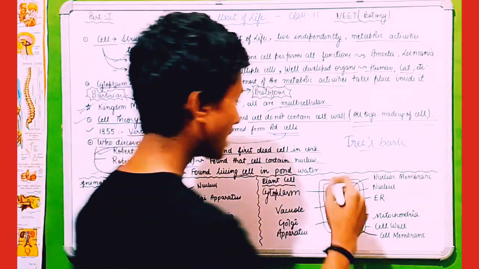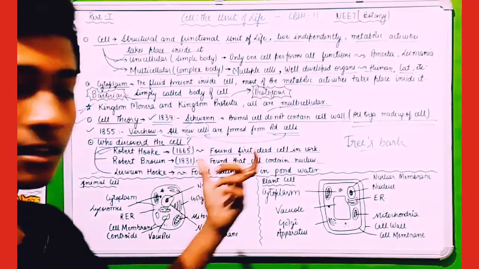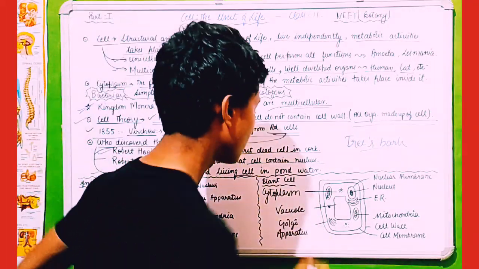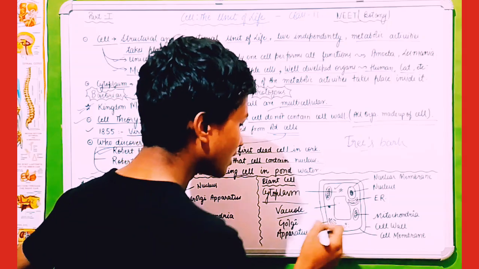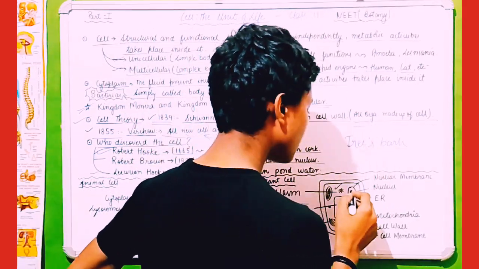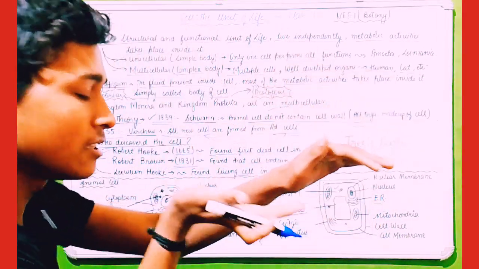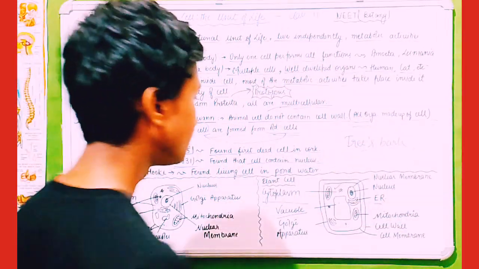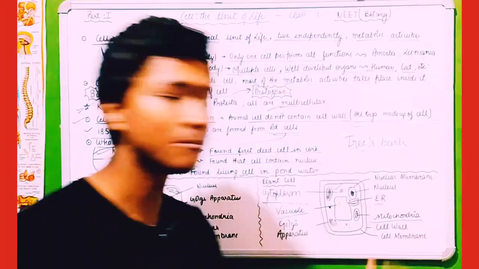Same as in this plant cell. This is vacuole. Vacuole is bigger in size in plant cell as compared to animal cell. This is cytoplasm, means the body of the cell. This is vacuole, as we have discussed. This is Golgi apparatus. This is nuclear membrane which covers or binds the nucleus. This is nucleus. This is ER, endoplasmic reticulum, which is present at the surface of the nuclear membrane. This is mitochondria, powerhouse of the cell. This is cell wall, and the inner one is cell membrane.